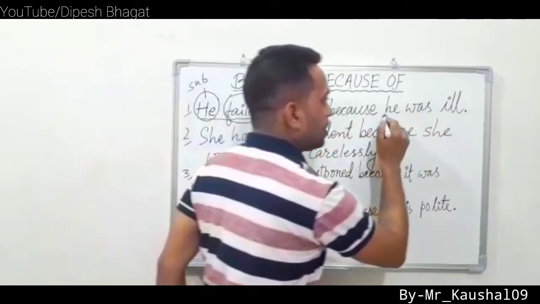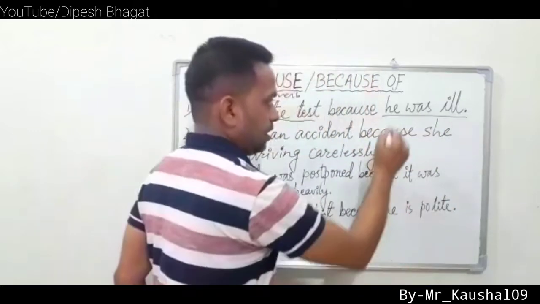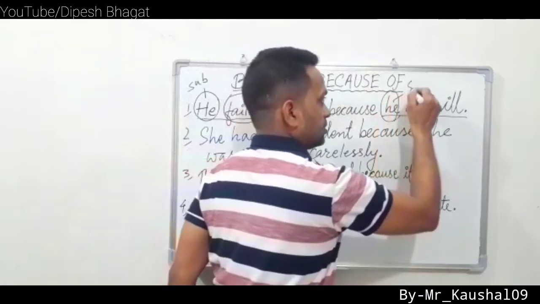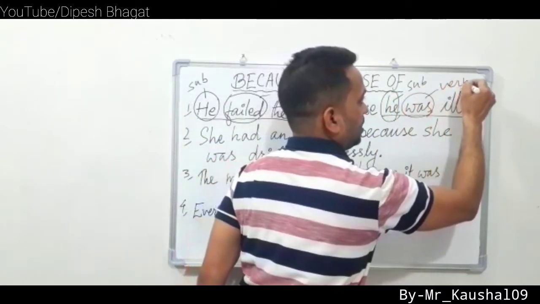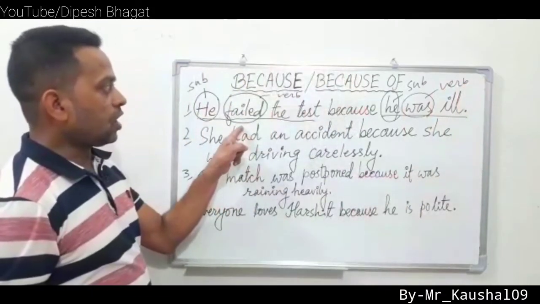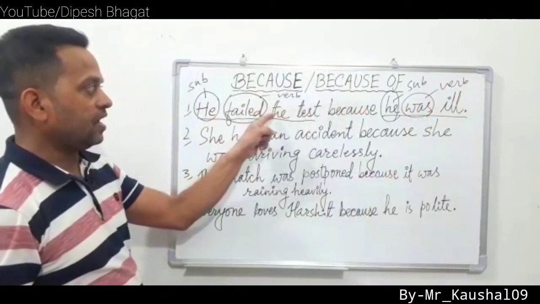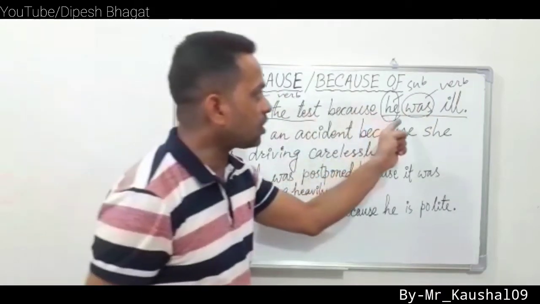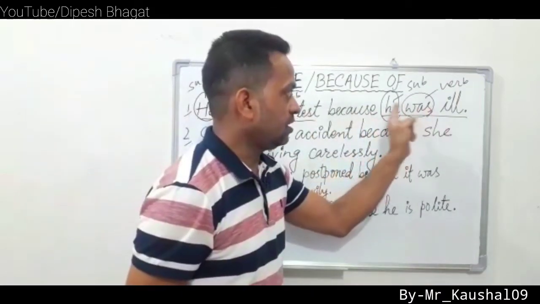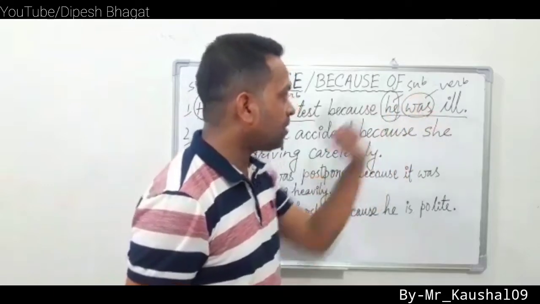The second part is he was ill; he is the subject, was is the verb. First clause and second clause each have a subject and a verb.